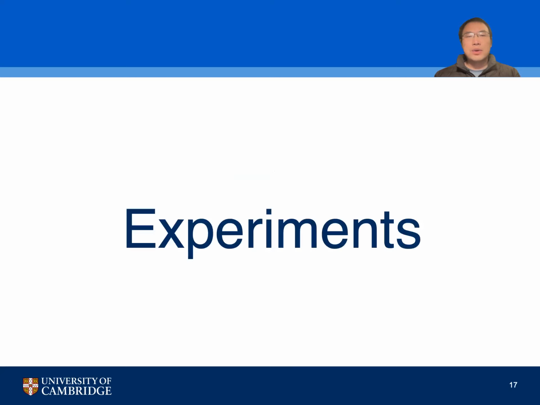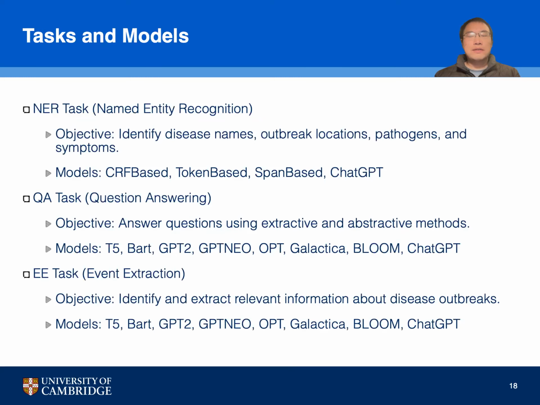In this section, we will dive into the experiments conducted using the BAND dataset. We've tailored specific NLP tasks to maximize the utility of the BAND dataset. For the NER task, our objective is to identify critical entities such as disease names, outbreak locations, pathogens, and symptoms. In the QA task, our aim is to accurately answer questions using both extractive and abstractive methods. Finally, for the event extraction task, our focus is to pinpoint and extract relevant information about disease outbreaks.